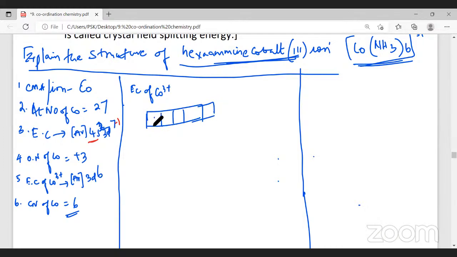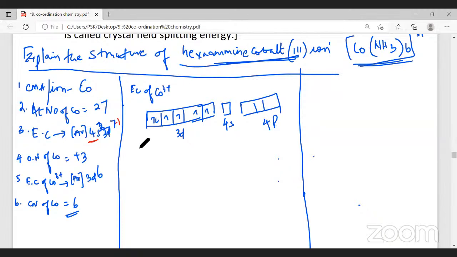We have 6 electrons: 1, 2, 3, 4, 5, and 6. This is 3d. Now the next higher orbital is 4s. Initially we had 4s also. After 4s, the higher orbital possible is 4p.